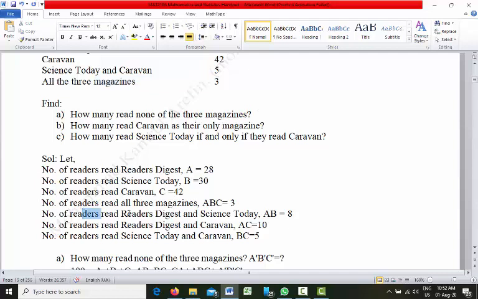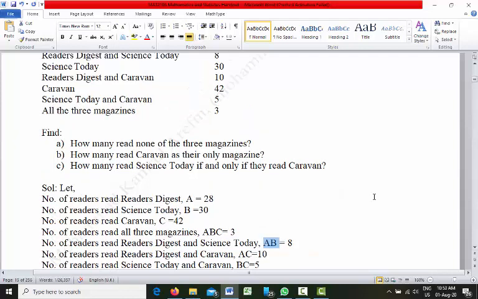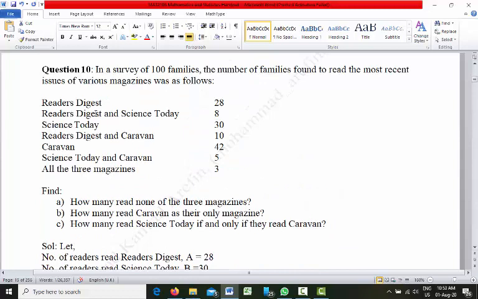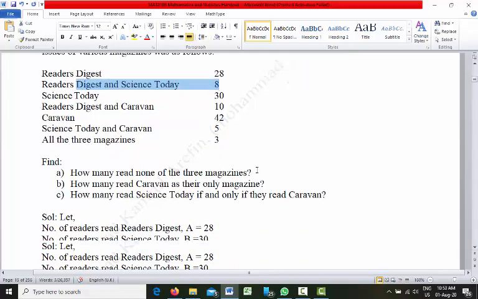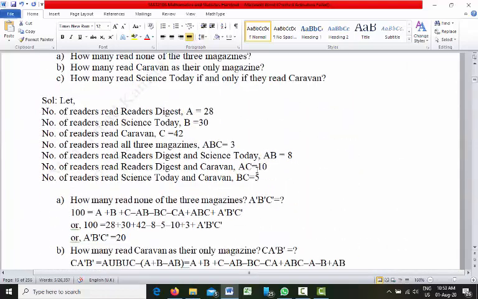Number of readers who read Reader's Digest and Science Today. Reader's Digest means set A, and Science Today means set B. That means both, so A∩B is equal to 8. You can see it from the question.